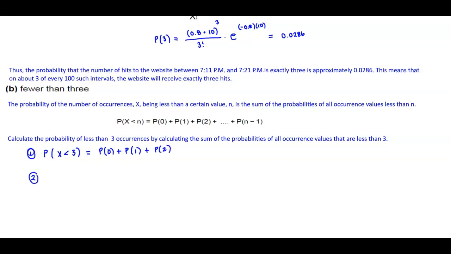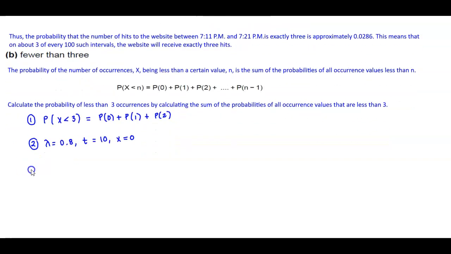If we want to find the probability of 0, again, we know that lambda is equal to 0.8, t is equal to 10, and x is going to equal 0.